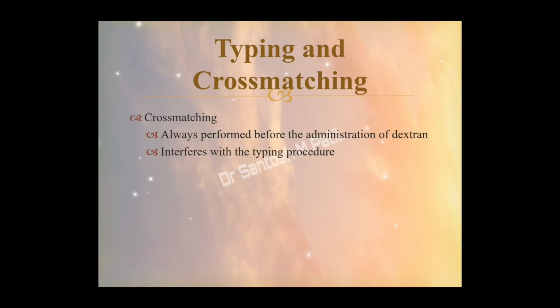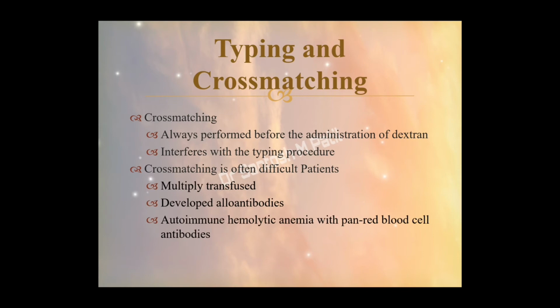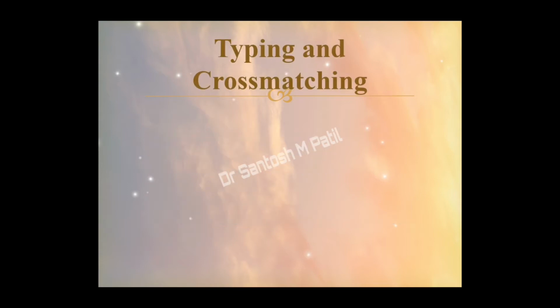The cross-matching always should be performed before starting the resuscitation process, that is before administration of dextran, as it interferes with the typing procedures. Cross-matching is difficult, or the reports may have an error, in patients who have received multiple transfusions, or patients who have developed alloantibodies, or autoimmune hemolytic anemia where there are already pan RBC antibodies.